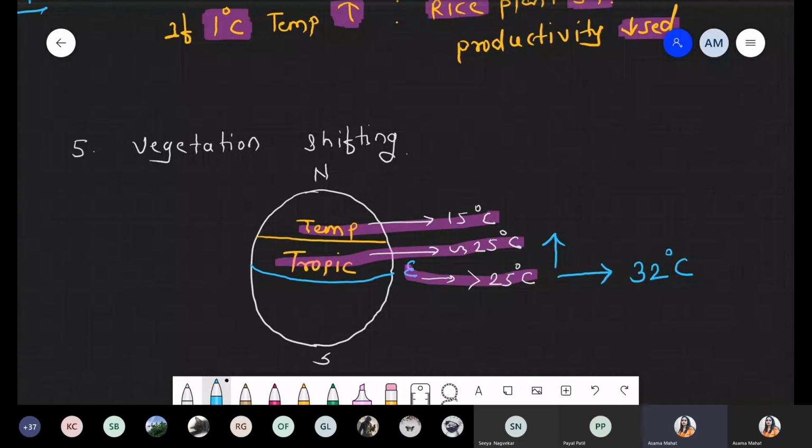But now what happened? Same problem with the tropic zone. The tropic zone has a temperature of approximately 25 degrees Celsius, but due to global warming यहाँ का temperature हो गया 30 degrees Celsius. So the plant specimens which grow at 25 degrees Celsius now can't grow here, right? Now slowly they shift towards the temperate zone.